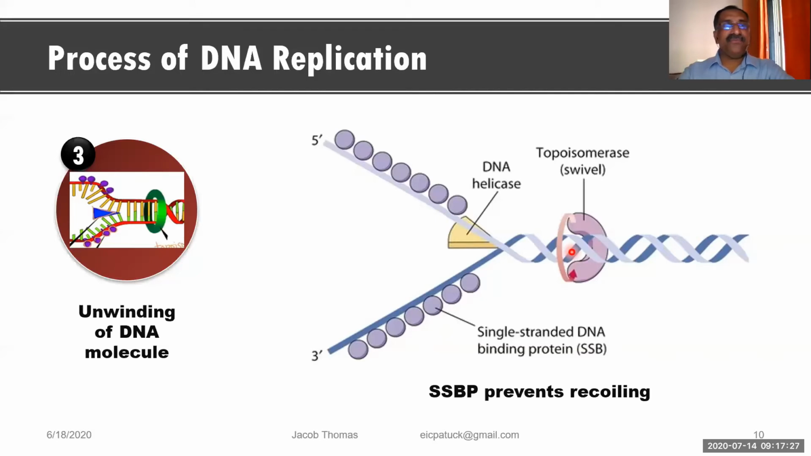Between sugar and phosphate, there is a bond called a phosphodiester bond. But between the nitrogen base pairs, the bond is called weak hydrogen bonds. Between adenine and thymine, two weak hydrogen bonds are there. Between guanine and cytosine, there are 3 weak hydrogen bonds. I think this is clear to you.